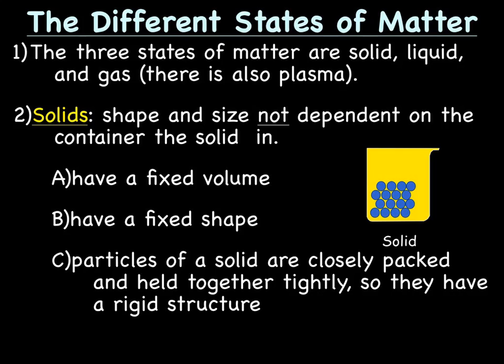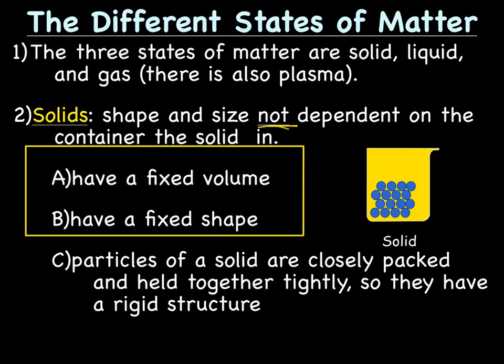Okay, solids. Shape and size is not dependent on the container the solid is in, which means that solids have both a fixed shape and a fixed volume. So if I were to take some sort of solid, let's say an ice cube, we'll use water, because it can be in all three states of matter. If I take an ice cube and I put it in a cup, it's still ice cube shape. It's still ice cube size. I take it out of the cup, lay it on the table, it's still ice cube shape and ice cube size. So the shape and volume are not dependent on the container the solid is in.